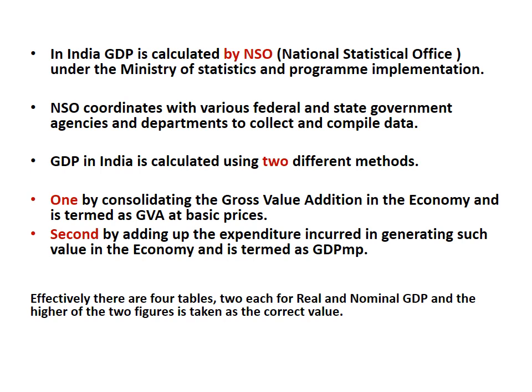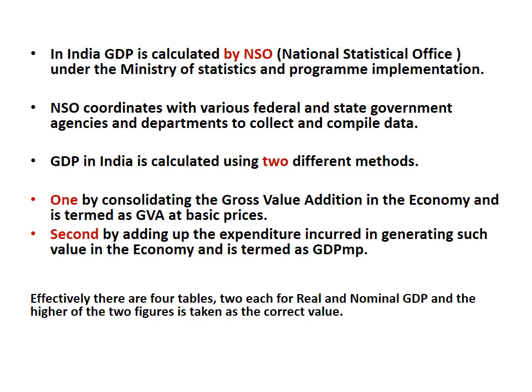Earlier, this calculation was done by the Central Statistics Office, that is CSO. In the year 2019, CSO and NSSO were merged, and a new department came into existence, that is the National Statistics Office. In India, GDP is calculated using two methods.